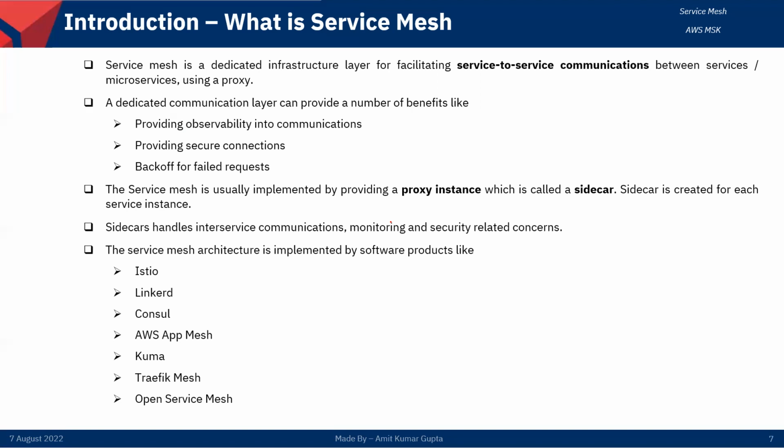The second issue is that we have no way to control which microservice will communicate with which microservice. By default, any microservice can talk to any microservice. The third one is how to do traffic splitting.